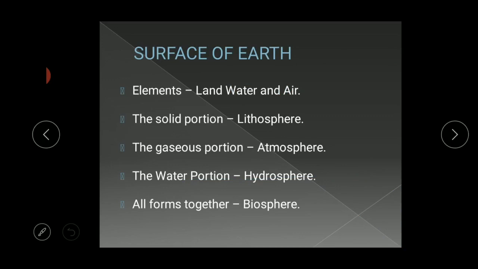Clear, children? The Earth is the only planet which has life. Human beings can live here because life-sustaining elements like water, land and air are present on the Earth. The surface of the Earth is a complex zone in which three main components of the environment meet, overlap and interact.